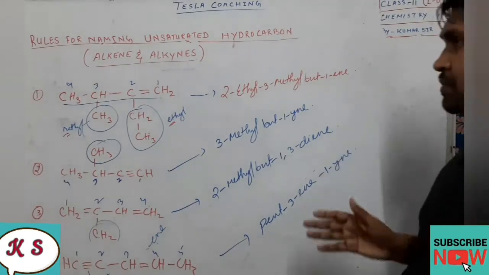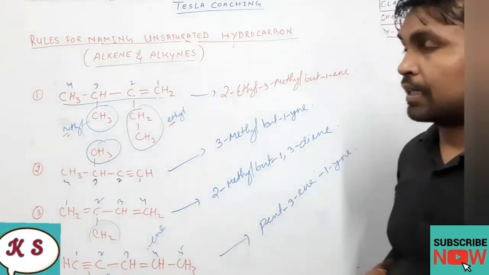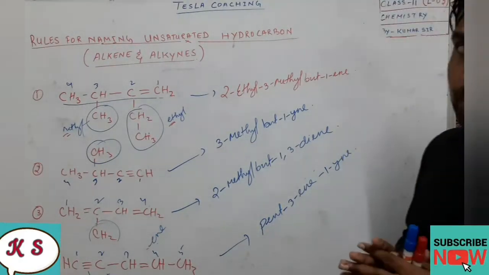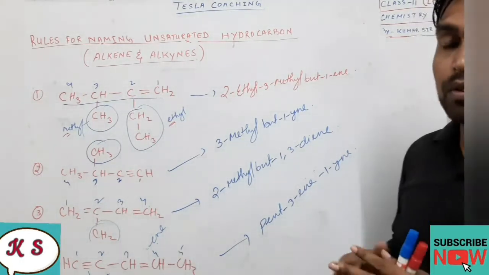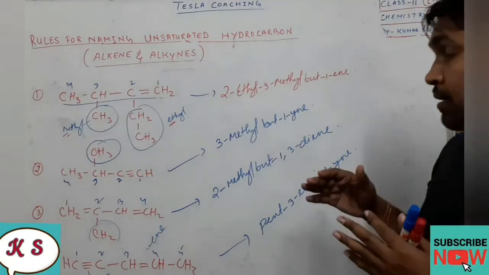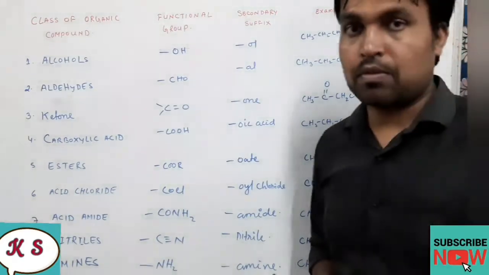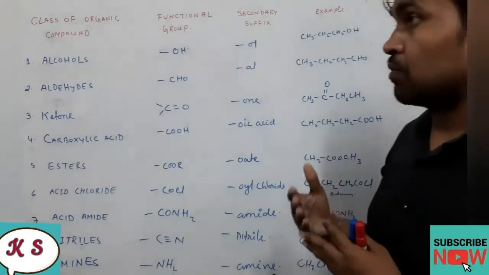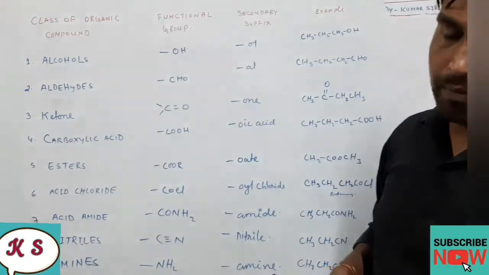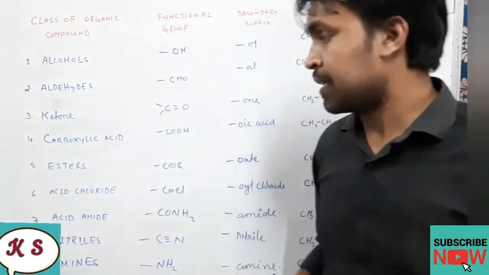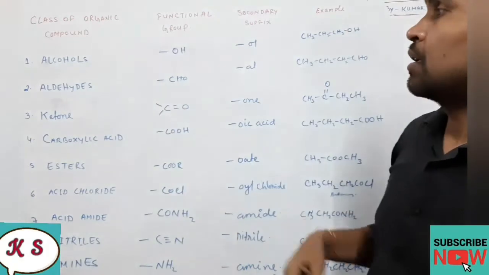So these are some examples and rules related to unsaturated hydrocarbons, alkene and alkyne. We have already done alkane, alkene, alkyne. Now we are going to discuss the rules of writing IUPAC names if functional groups are present in organic compounds, and how we are going to write their functional groups. These are the classes of organic compounds. There are different classes of organic compounds. I have listed 9 here, and what is the functional group of each?